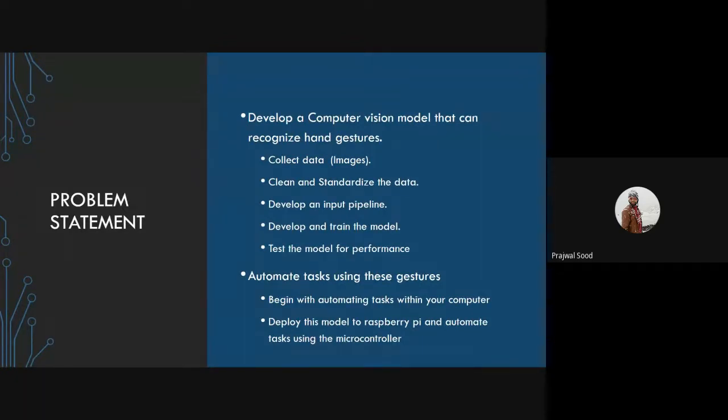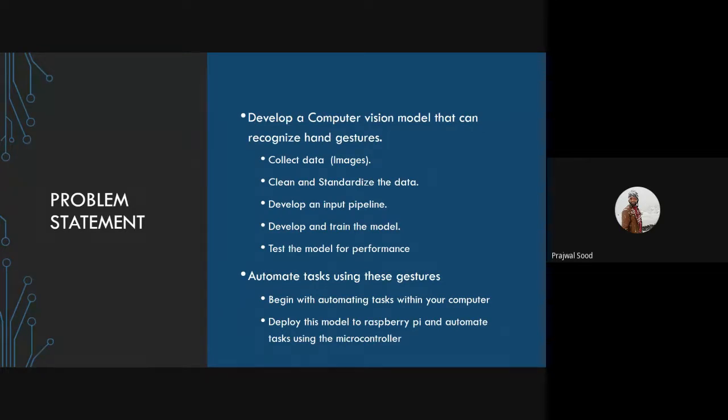Coming to the computer vision part, it has been divided into 5 tasks. Task 1 is collecting the data, which would be images in this case, then cleaning and standardizing the data, developing an input pipeline, developing and training the model, and testing the model for performance. Coming to the second part, automating tasks using these gestures, you can begin with basic tasks within your computer, like music control and volume control. A good starting point would be automating the function keys on your computer, F1, F2, and all those keys.